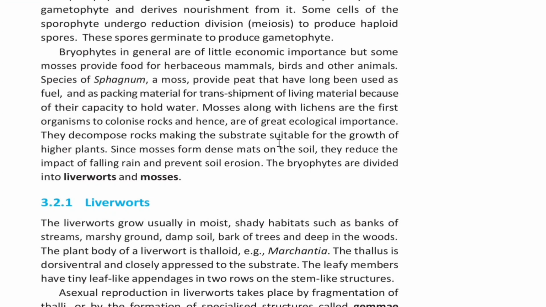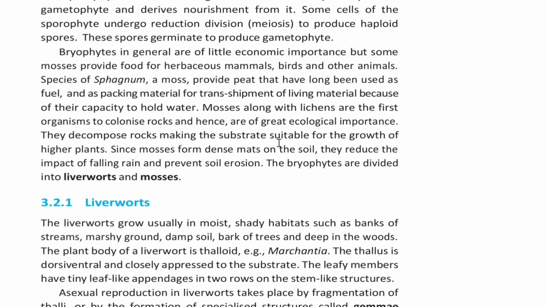Bryophytes in general are of little economic importance, but some mosses provide food for herbivorous mammals, birds, and other animals. Species of sphagnum, a moss, provide peat that has long been used as fuel and as packing material for transshipment of living material because of their capacity to hold water.